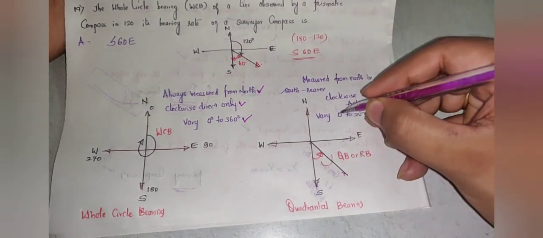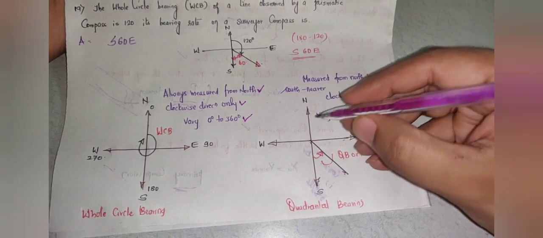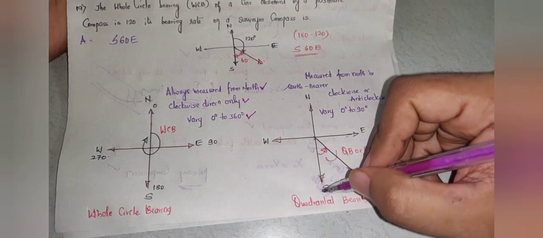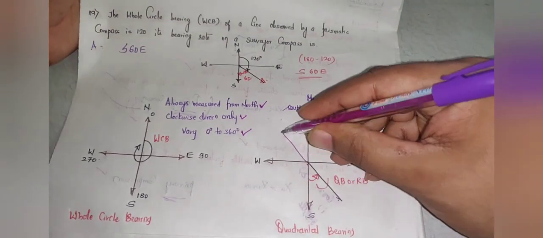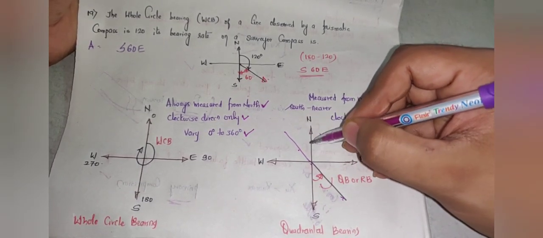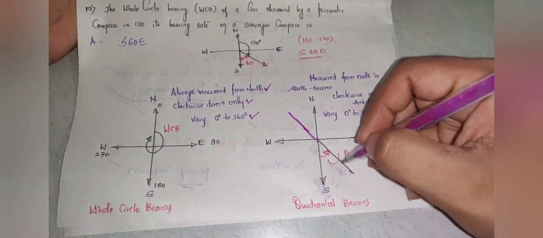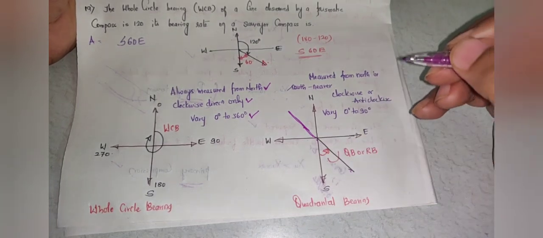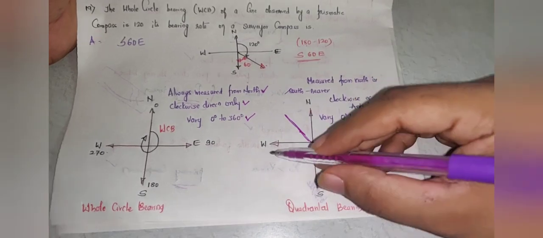Now if I draw the line here, for this line, which is the nearer direction? It is north. Now if I draw the line here, which is the nearer direction? It is south. So you have to measure the angle with respect to south. Now if I draw the line here, what is the nearer direction? It is north. So I should measure the direction of this line with respect to north. Now for this line, south is nearer, so I have to measure the direction with respect to what? South. So it will be southeast. Now this line is falling in the second quadrant, so it will be northwest.